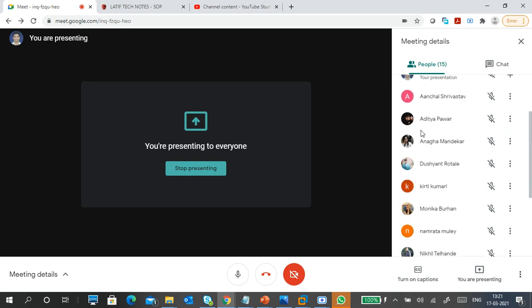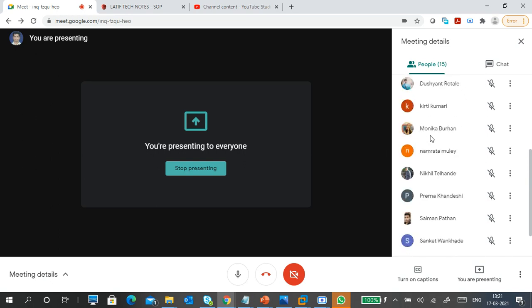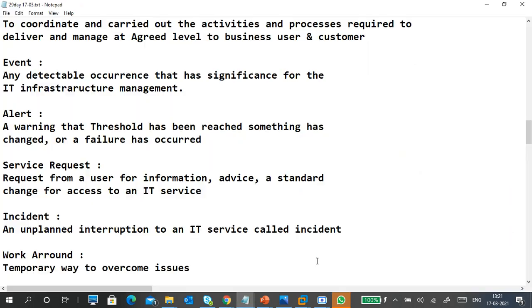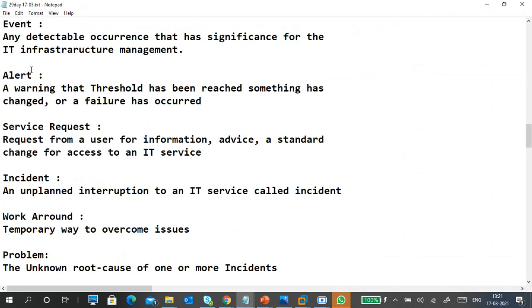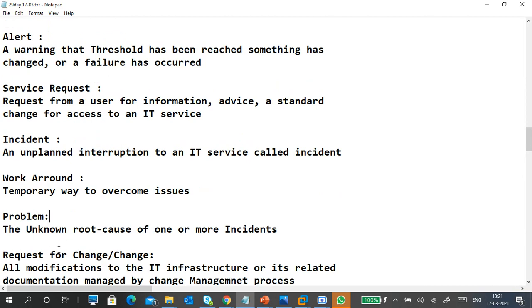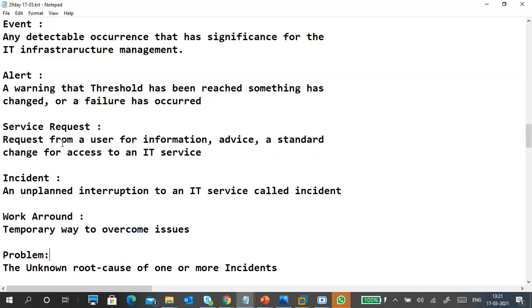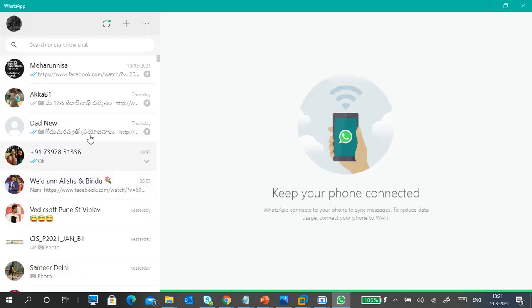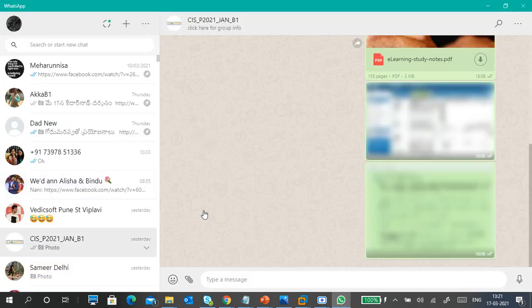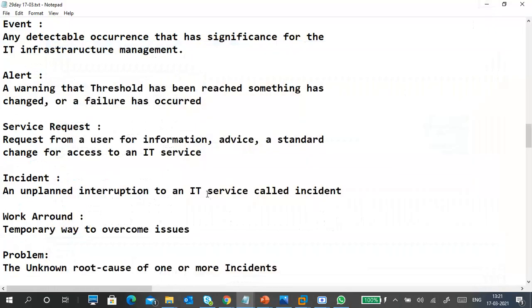Who is ready? Karna is there. So Karna, please tell these things only: what is event, what is alert, service request, incident, workaround, problem, change. What is event? Hello. Yeah.